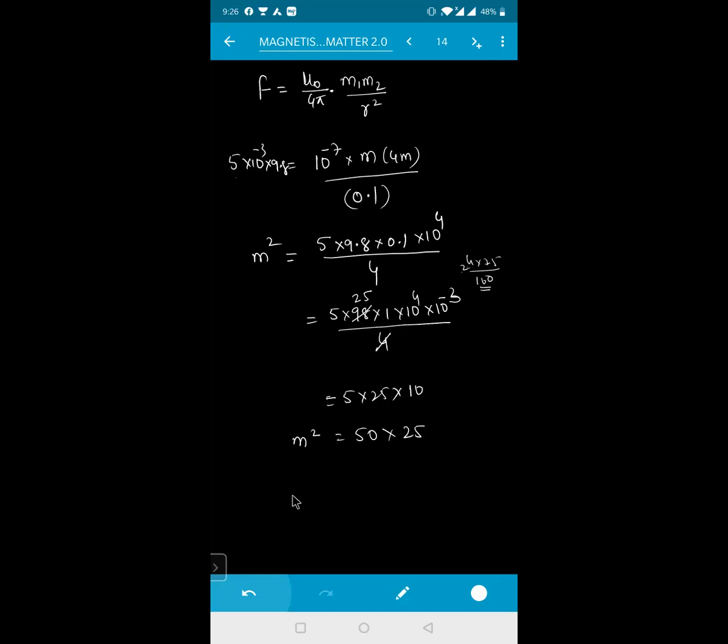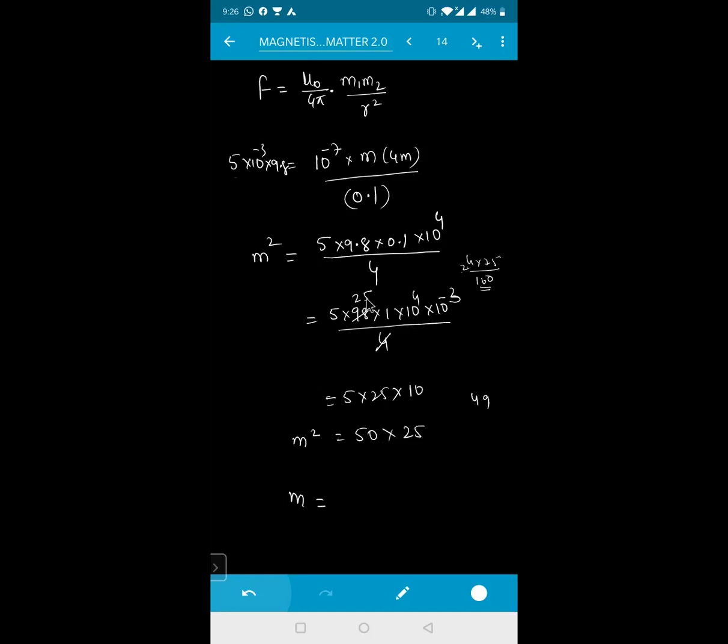So I got the value of this one approximately. So m means this will become how much for me, beta? M means if I remove the square, 25 can be written as 5. 50 means I can take approximately, right. This one is right now like 49 or something like this.